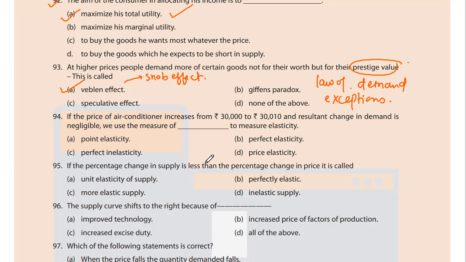94. If the price of an air conditioner increases from 30,000 to 30,010, a minor increase, and the resultant change in demand is negligible, we use the measure of dash to measure elasticity. A. Point elasticity, B. perfect elasticity, C. perfect inelasticity, D. price elasticity.